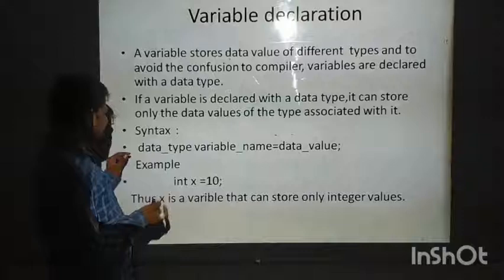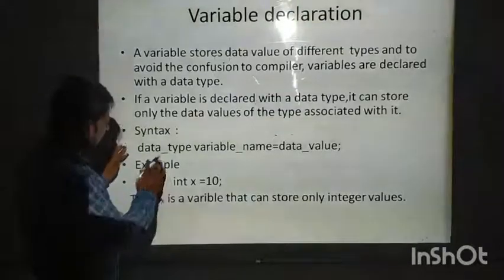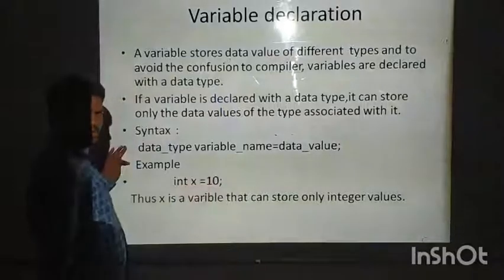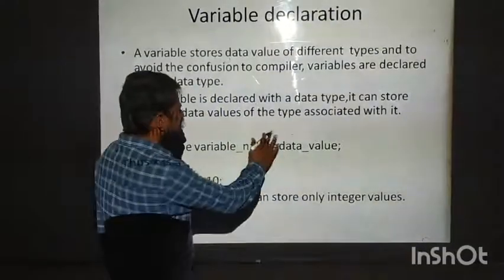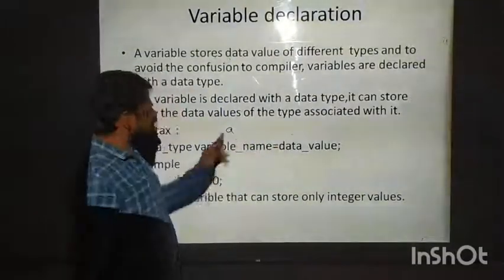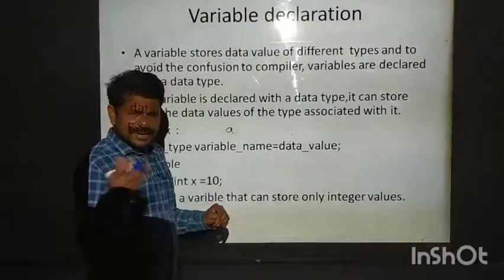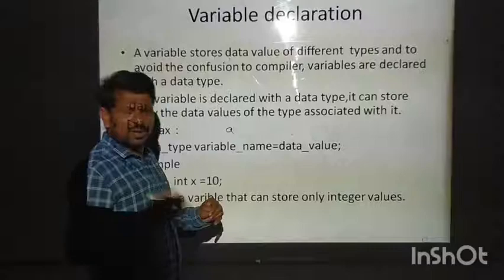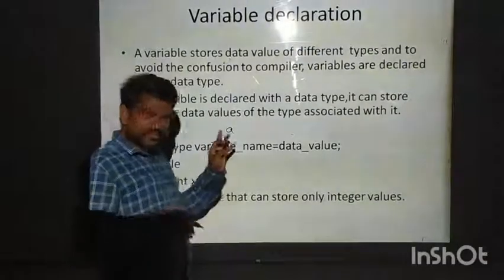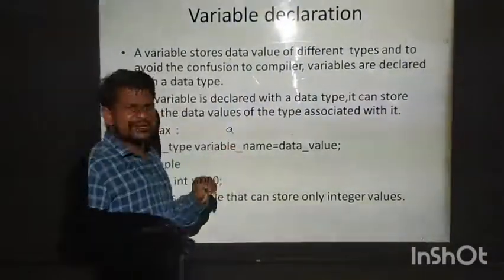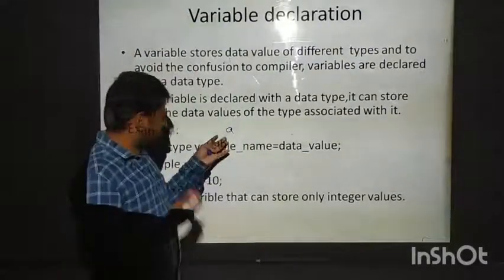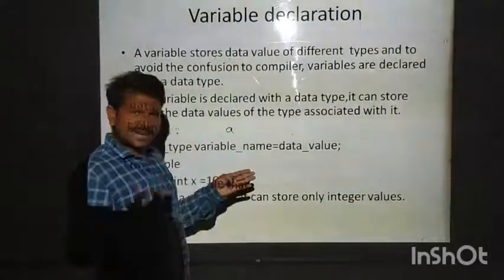Here, what is the syntax? Here you can see: data type, space, variable. Simply, if you are declaring a, the compiler does not understand which type of data value I am giving to the variable a. I can give a number, a letter, a character, or a string.